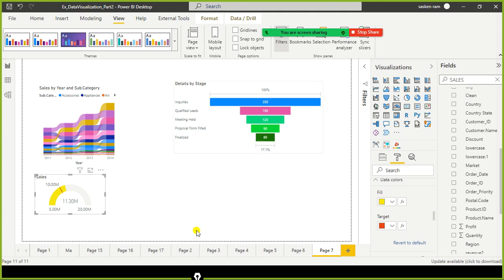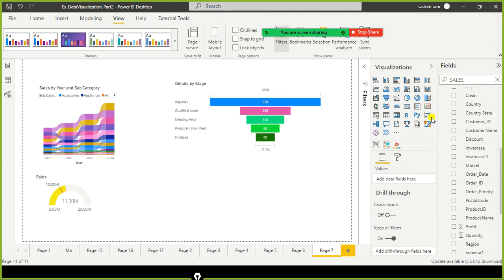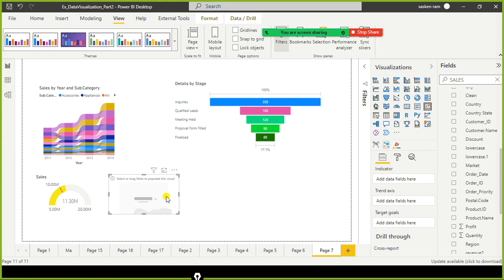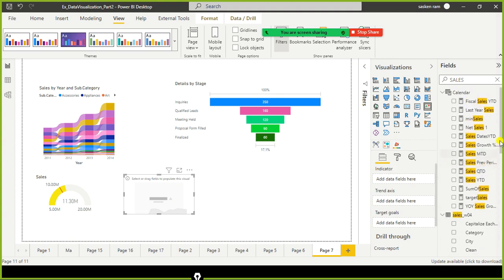And similarly, we have another visual called KPI. This is KPI visual. Using KPI visual also, we measure the actual against the set target. So the same thing, I just go and select. We have 3 fields for KPI: indicator, trend axis, and target goals.